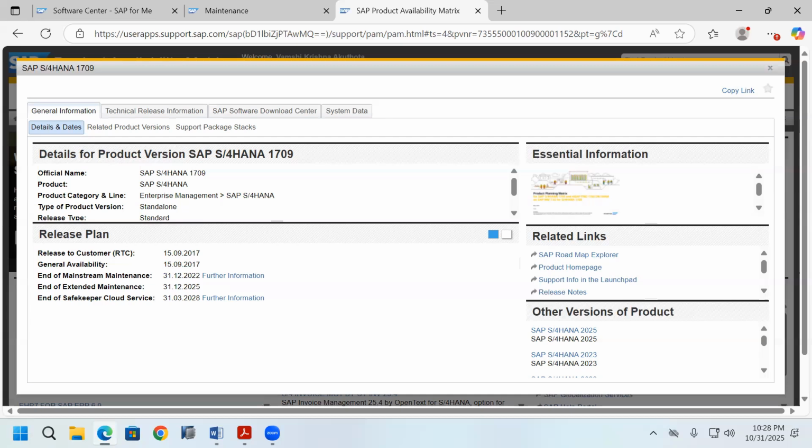What does extended maintenance mean? Your mainstream maintenance date is completed, and now you are in extended maintenance. If you want to upgrade your SAP S/4HANA 1709 to a higher version or apply patches, then you have to pay some amount to SAP to do those activities, because you are in extended maintenance.